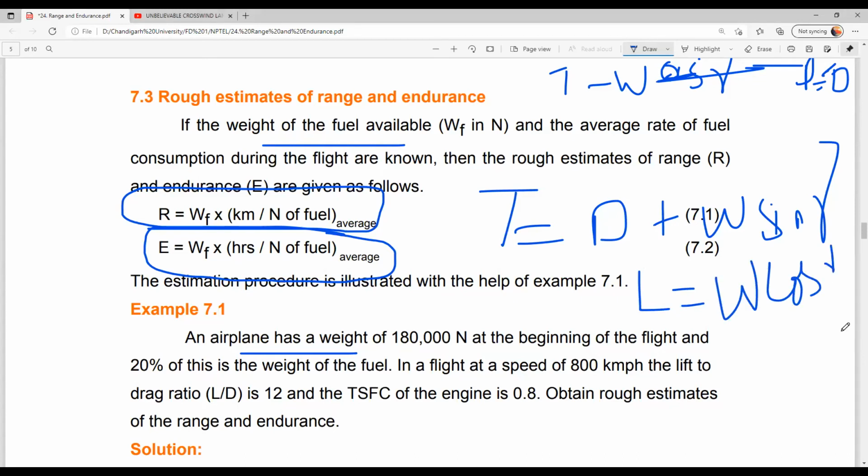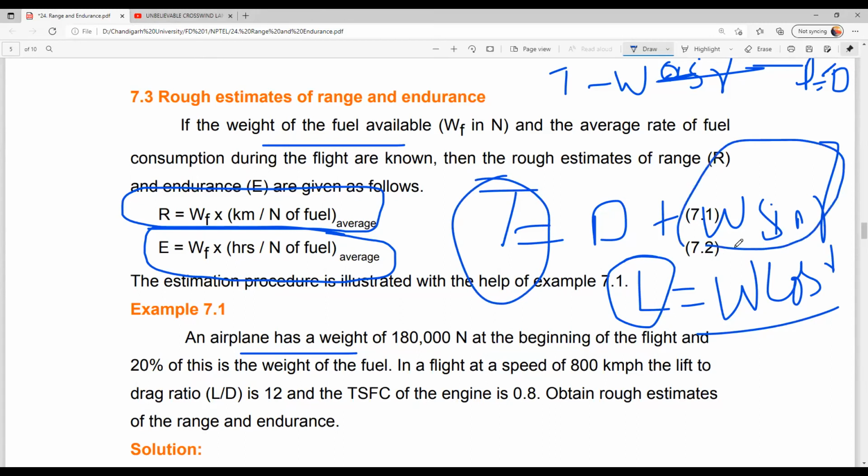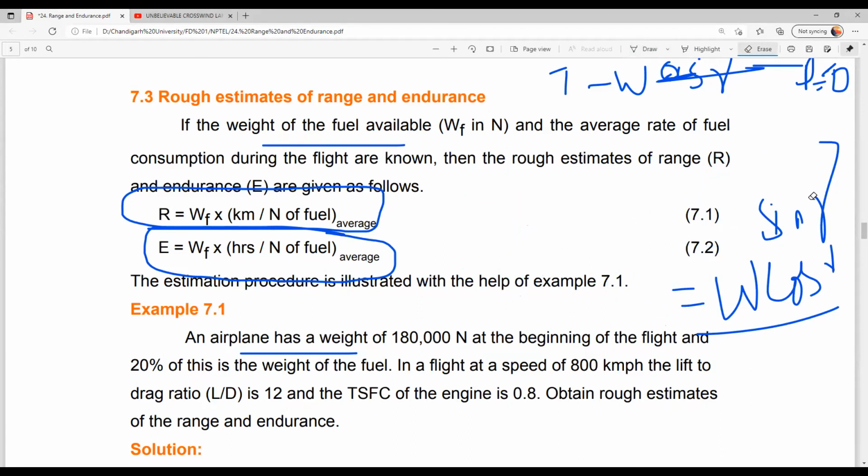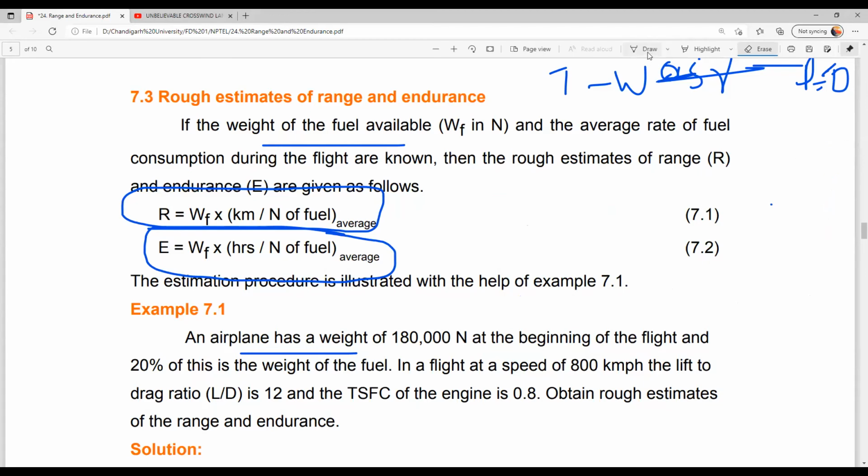So the overall weight is split by two forces. Lift takes care of W cos gamma. Another weight component is carried by thrust. So that is what this equation defines. Try to learn with that definition, like how the equations are formed, right?